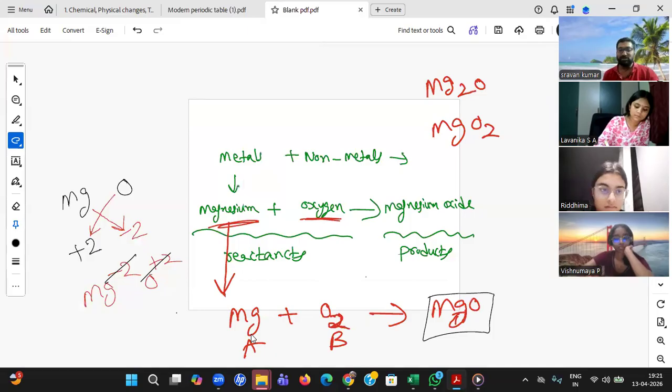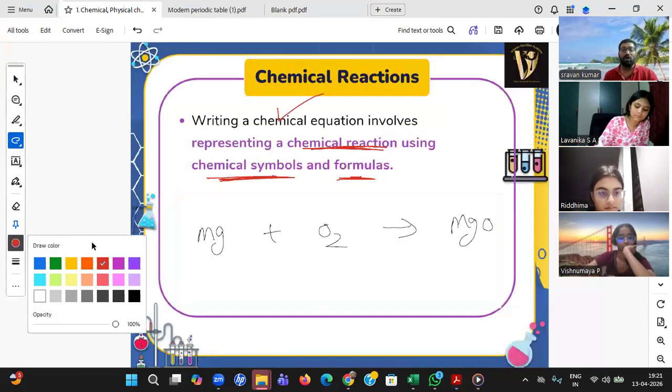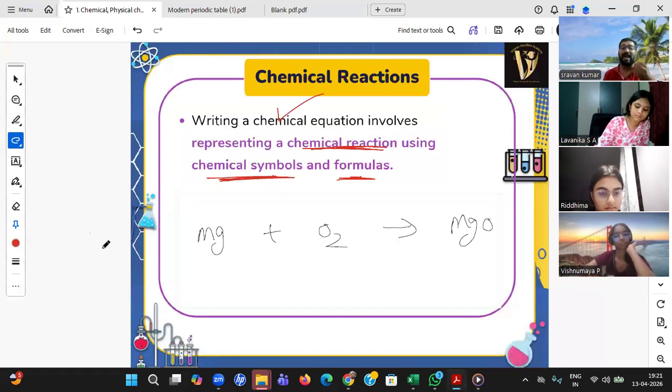Okay, now Mg plus O2 again. So here, sir, is it the final chemical equation? No, student. Always a chemical equation should be balanced. Right now I am explaining that balancing is nothing but the hit and trial method. One magnesium is there, one magnesium balanced. Two oxygen is there, two oxygen.